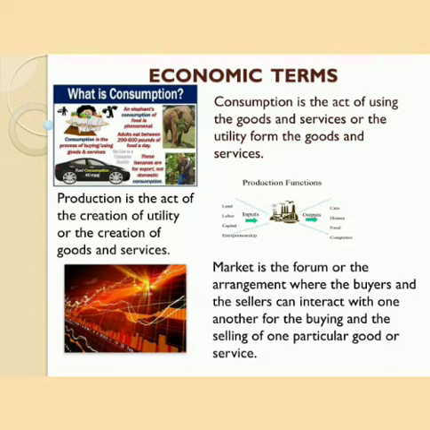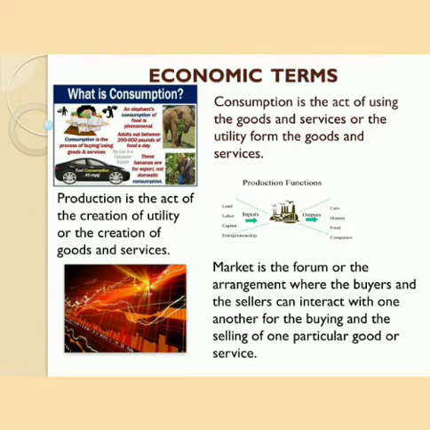For example, if you have an apple and you make an apple pie or an apple cake out of it, you have created more want satisfying quality than compared with an apple. An apple may have a certain want satisfying quality, but you make something more beautiful from that apple, you create more want satisfying quality. So production is the act of the creation of utility.